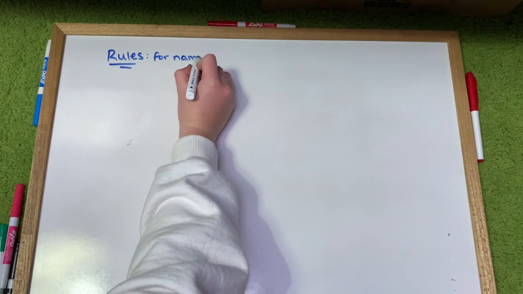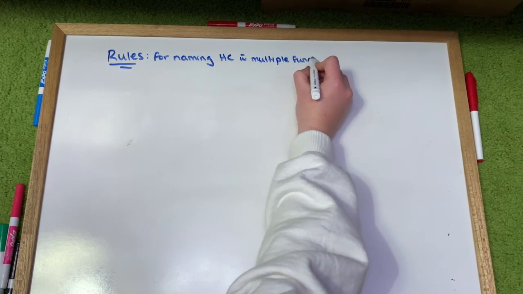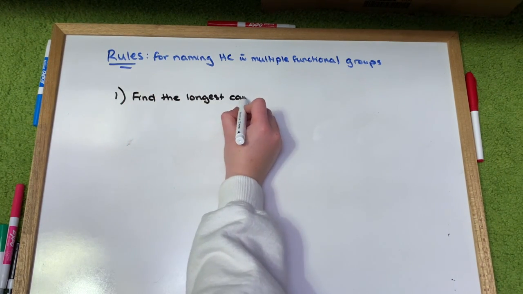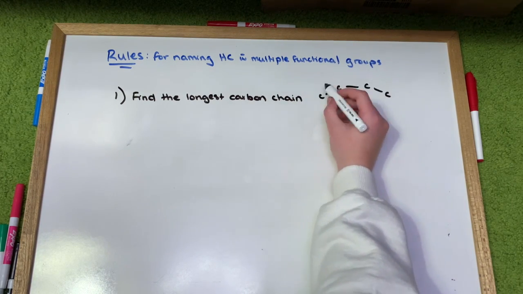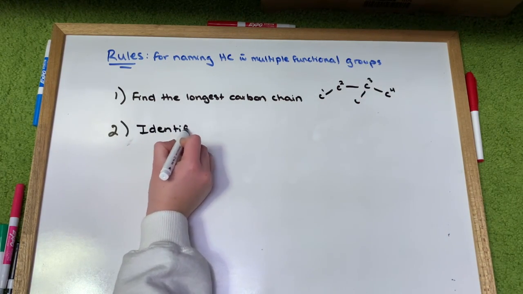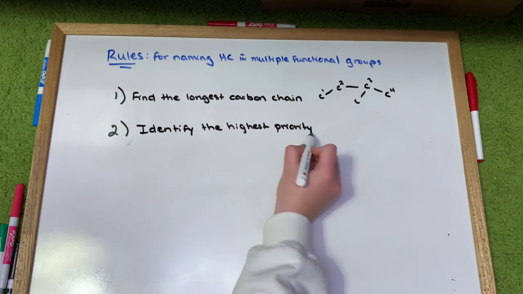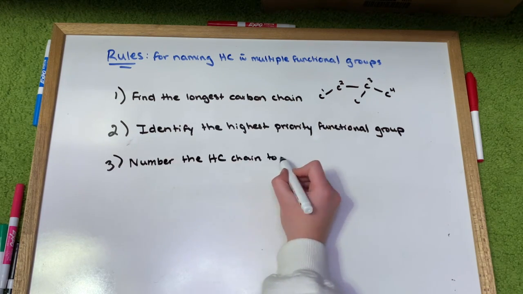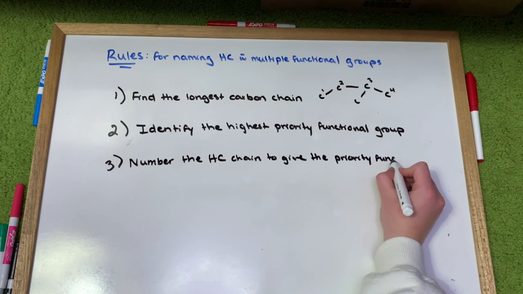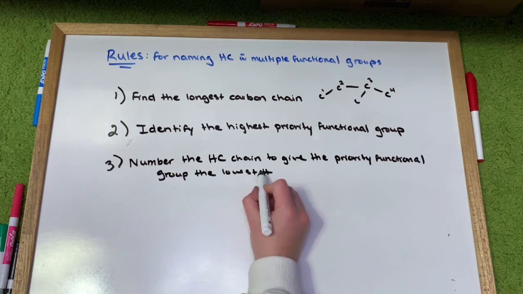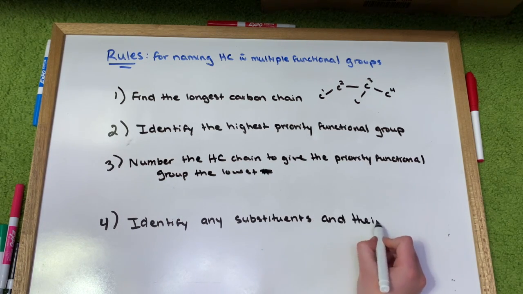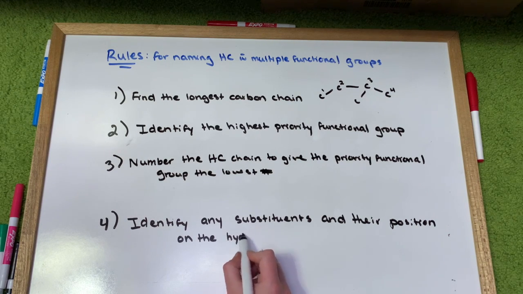So now we will get into the rules for when you are naming a hydrocarbon that has multiple functional groups present. These are some things you want to consider while you're naming them. So firstly, you want to find the longest hydrocarbon chain. So here I put a little example. You want to find the longest continuous hydrocarbon chain. Second, you want to identify the highest priority functional group, which we'll get into in the next slide. Then you want to number the hydrocarbon chain to give this functional group that has the highest priority the lowest number. And then finally, you want to identify any other substituents that are present in this hydrocarbon, as well as their position on the chain.